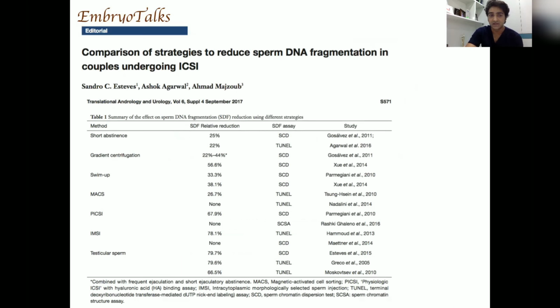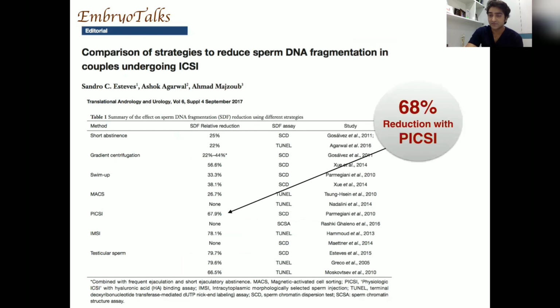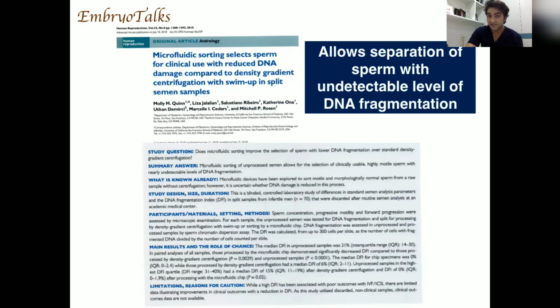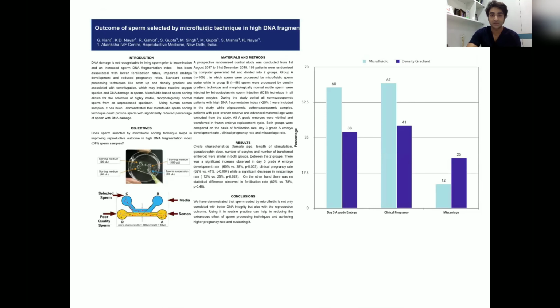There are many ways. The best of them is PIXI, where you can reduce the DNA fragmentation by 68%. There are higher chances of finding a sperm with lower DNA fragmentation. There are other techniques as well, like microfluidics. In this, you can select sperm with almost 0% DNA fragmentation. I have even presented my paper at ASRM, where we have demonstrated that when you use microfluidics in higher DNA fragmentation, you make better embryos and there are better clinical pregnancy rate and live birth rate.